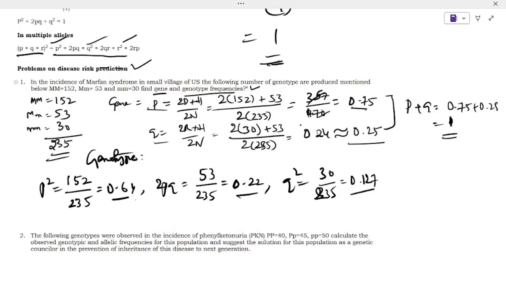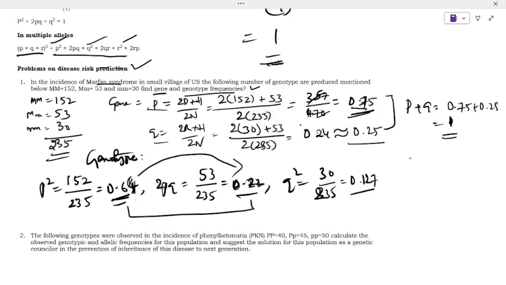That means as a genetic counselor, suggest something for this population with respect to the incidence of the disease. You already know that Marfan syndrome is mainly inherited in an autosomal dominant fashion. In that population you can see 0.75, that means nearly 75 out of 100 people are affected with Marfan syndrome. If you go deeper, 64% are already affected, they are homozygous dominant. In addition, 0.22 will be the heterozygous population. They are also included here. So the total population is affected.